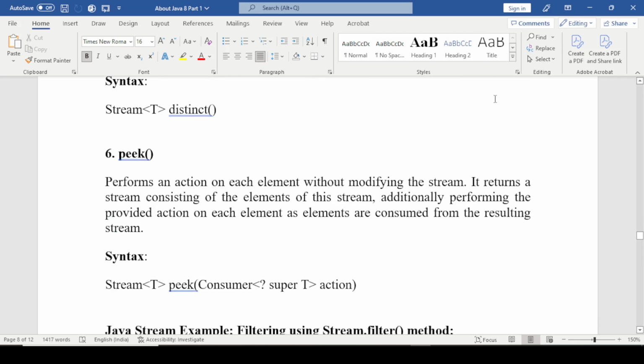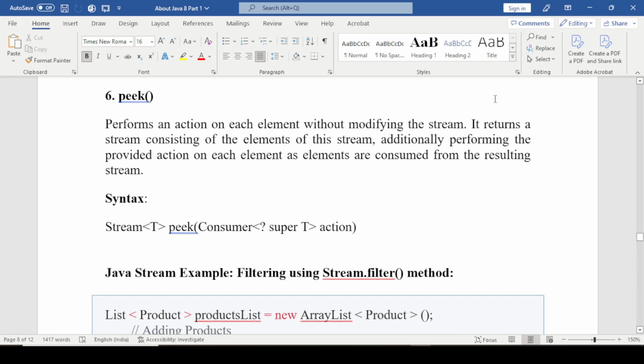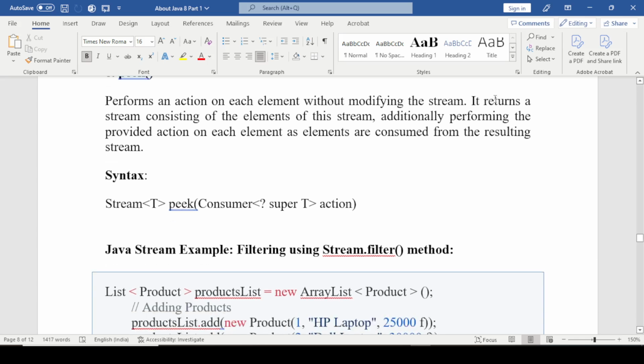And peek performs an action on each element without modifying the stream. It returns a stream consisting of the elements of this stream, additionally performing the provided action on each element as elements are consumed from the resulting stream. The syntax is we apply stream dot peek, and we pass a consumer for the action.